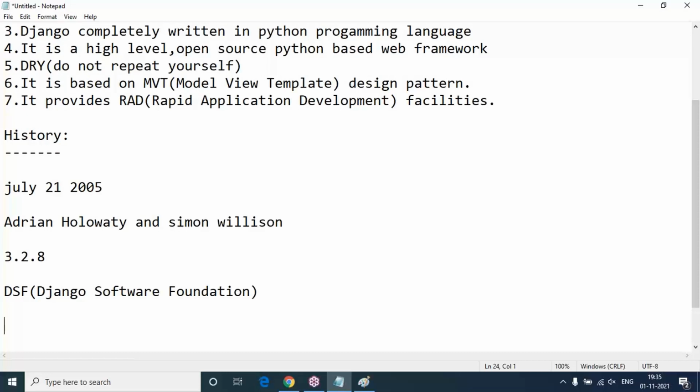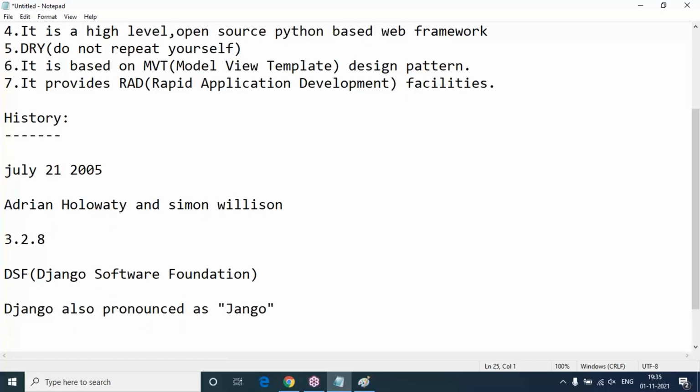Django is also pronounced as Jango, with the D silent, or else we can just call it Django. The official website has the Django documentation. Yes, it has clear documentation. No Django developer should be confused, because while developing a web application, they can get all the stuff from the official website only.